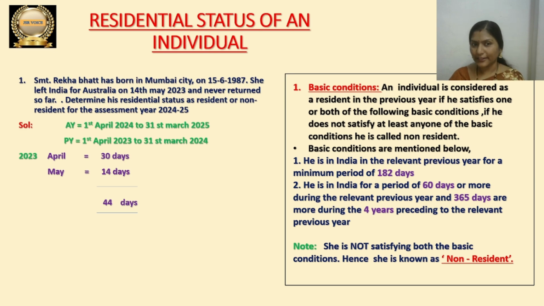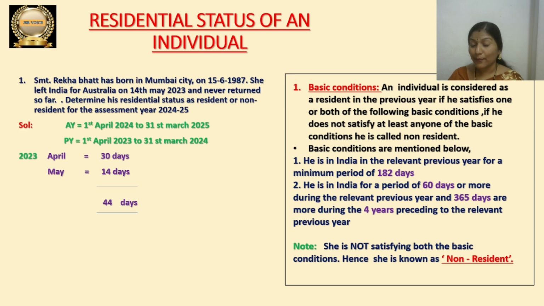If we observe the dates, she was born in India and she stayed in India after her birth. She was born on 15th June 1987, and after that she was in India only. But she went to Australia on 14th May 2023.